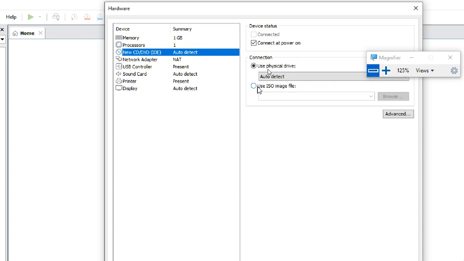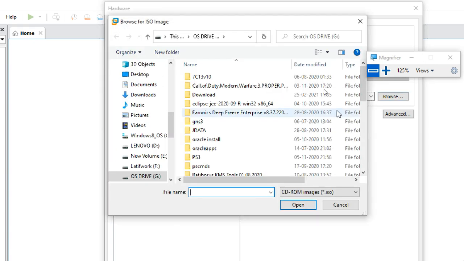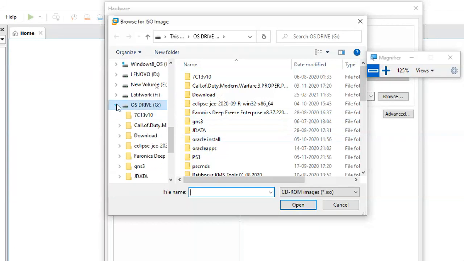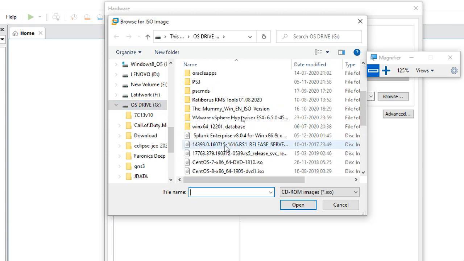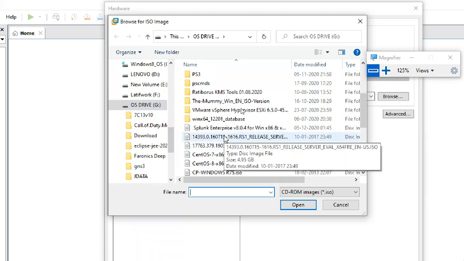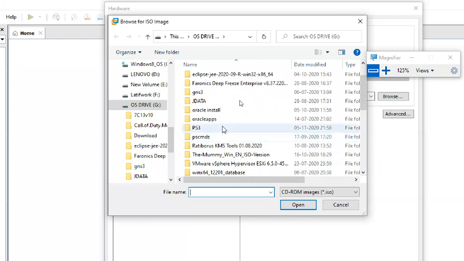Next, use ISO image. You should not forget this, it is mainly important. Use ISO image file, browse, and select your operating system file. I recently downloaded it into G downloads, right?